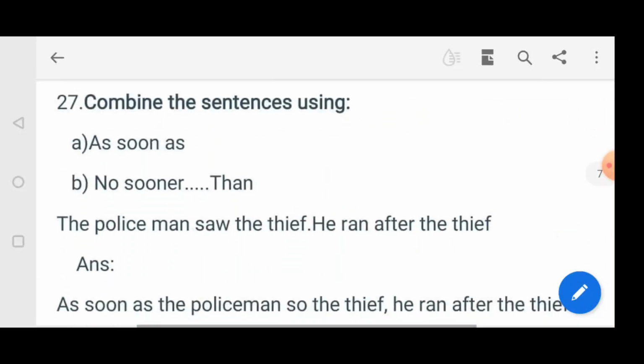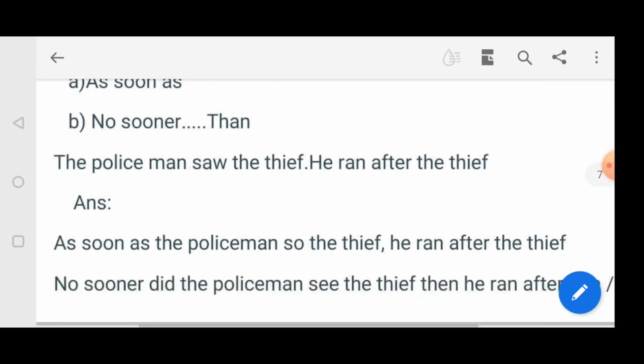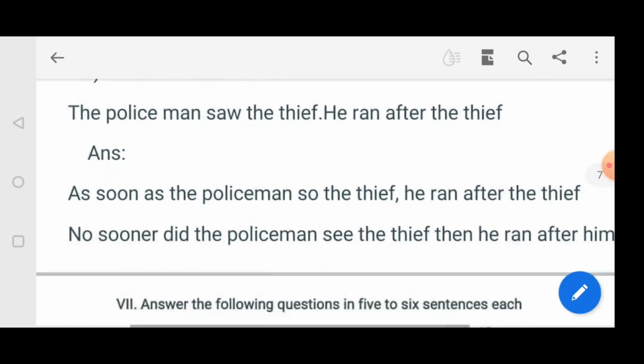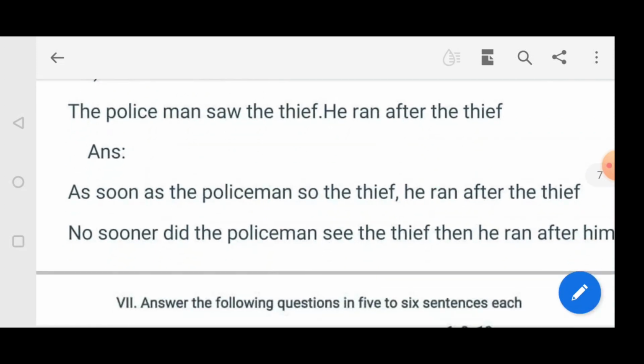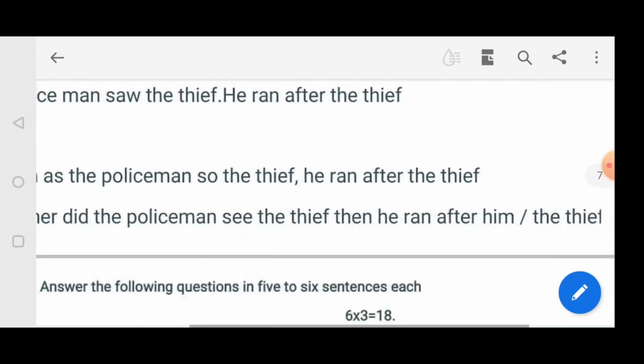Combine the sentence using as soon as, no sooner than. The policeman saw the thief, he ran after the thief. So the answer here is: As soon as the policeman saw the thief, he ran after the thief. No sooner did the policeman see the thief than he ran after him.